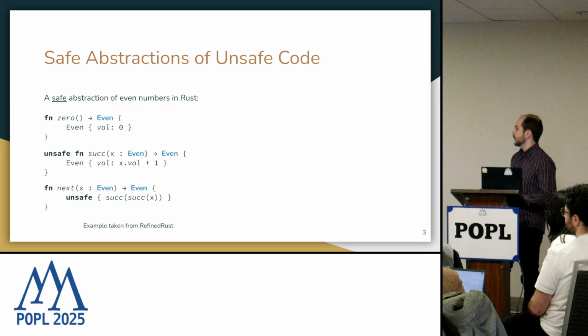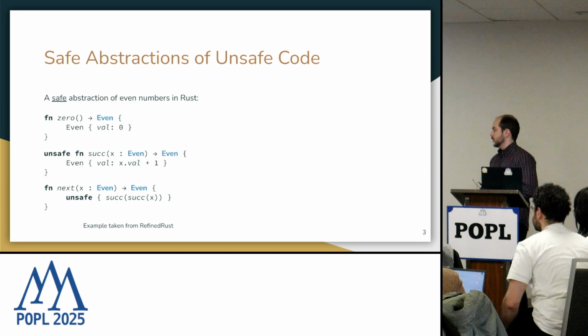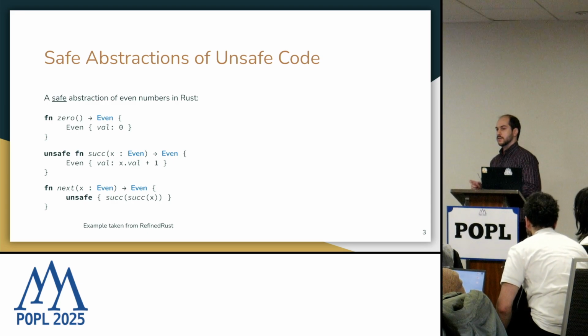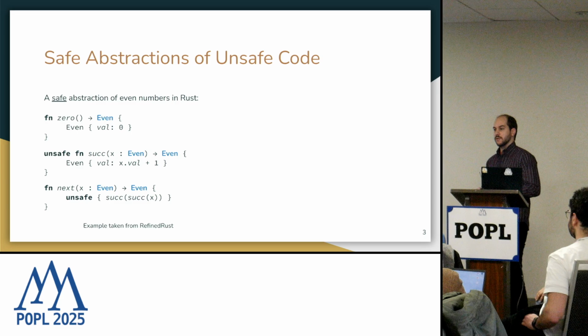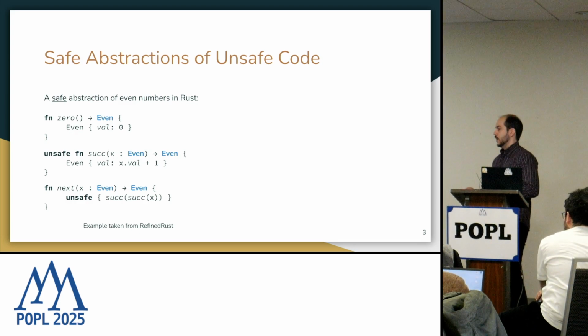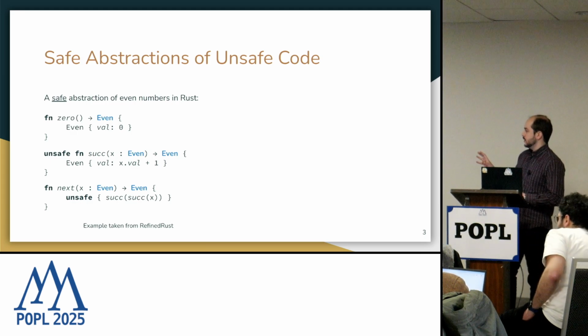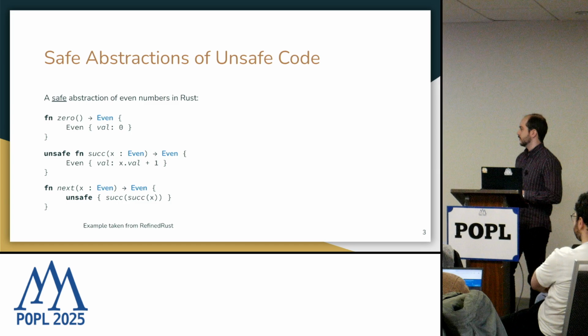as an even number. Now, as you can see, the successor function doesn't really respect the abstraction that we want for even numbers. So the type of the function is marked as an unsafe function. And when we look at the next function, since it uses the successor function, it wraps its usage inside the unsafe block. But the next function itself is a safe function because it's using this unsafe successor function in a safe manner by calling it twice in a row. So this is what I mean by using safe abstractions to basically encapsulate usage of unsafe code.